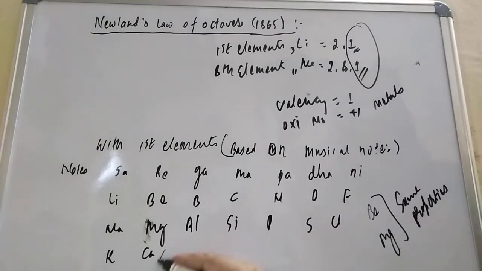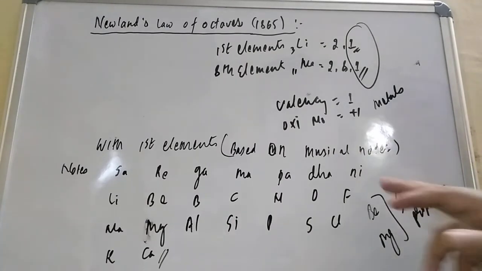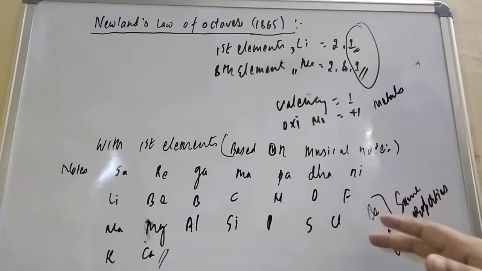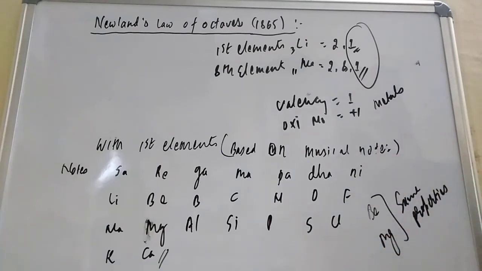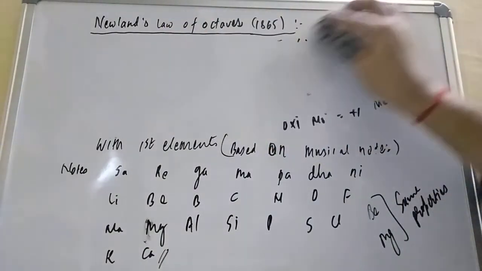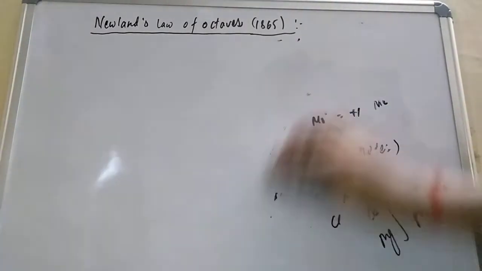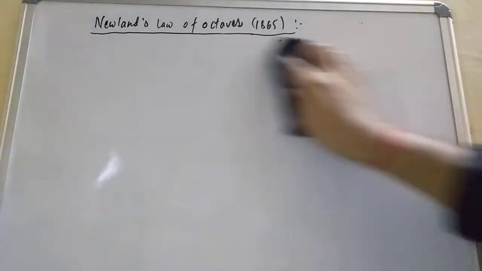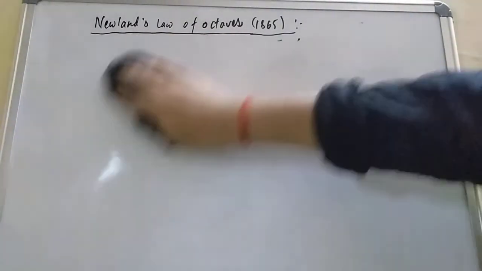Up to where is this periodic table acceptable? Up to calcium. For higher atomic mass elements, this table is not applicable. And why did it fail? There is no place for the noble gases, so after their discovery it also failed. So when you write the limitations of Newland's octave law, let us write some of them. There are a few limitations.